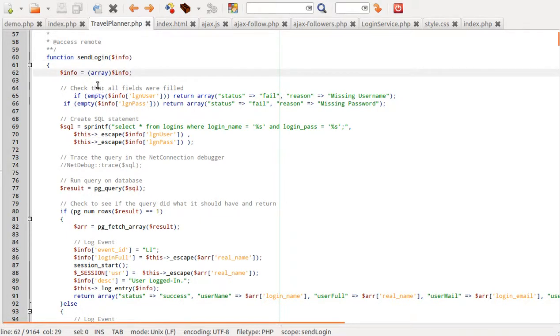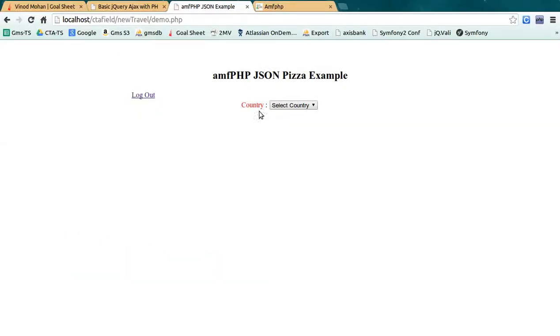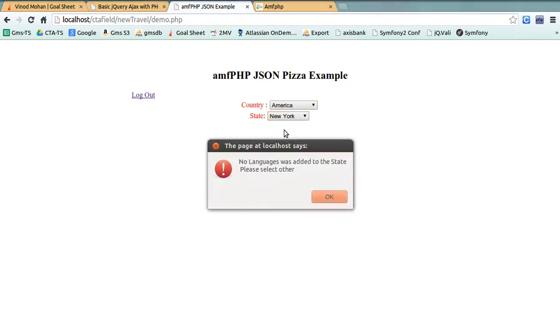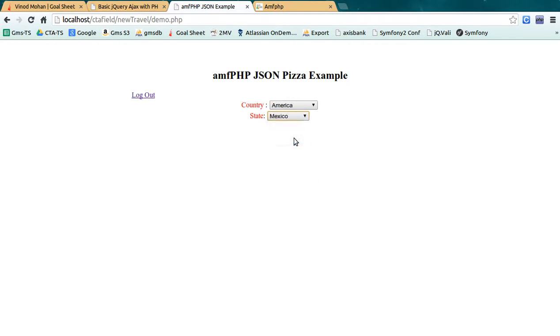And let me show you the demo example. This is a MySQL example, and on select country it will dynamically add the values. All these values are coming from the DB. Let me show you the DB structure.